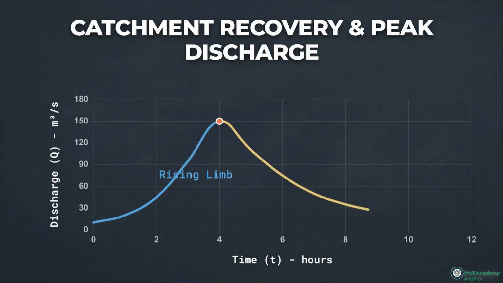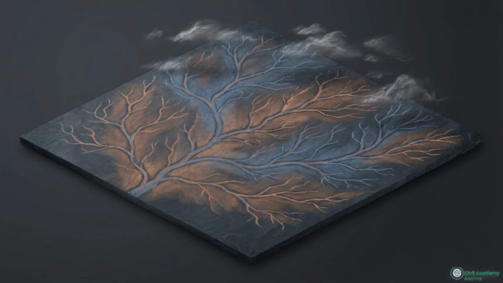After the rainfall ceases, the system enters a recovery phase, plotted as the recession limb. The shape of this downward slope is largely dictated by the geological depletion of basin storage over time, rather than the dynamics of the storm.